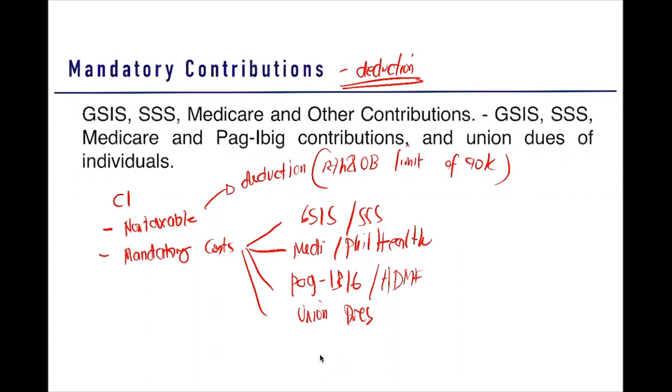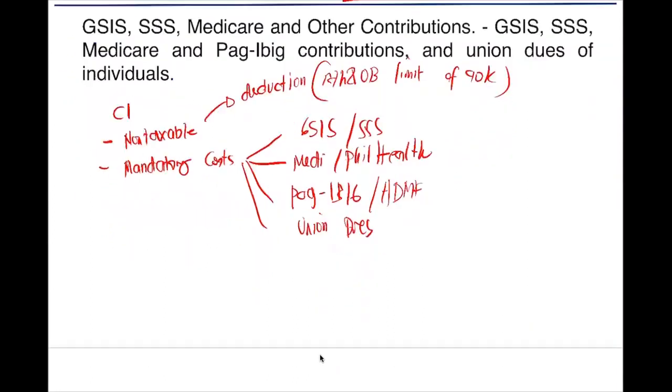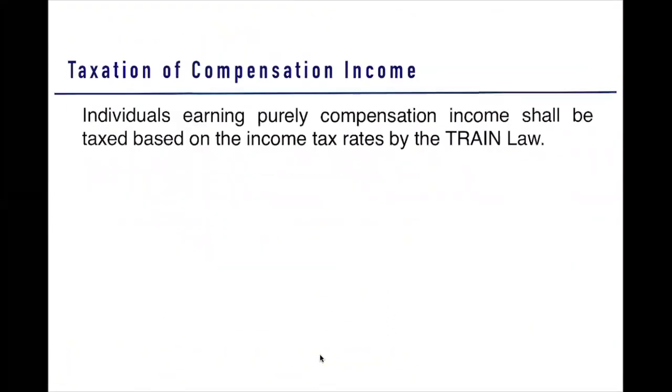So we're done with your compensation income. We're done with your non-taxable. We're done with your mandatory contributions. We go now as to the taxation. So how do we tax your compensation income? They are taxed based on the income tax rates by the TRAIN law.